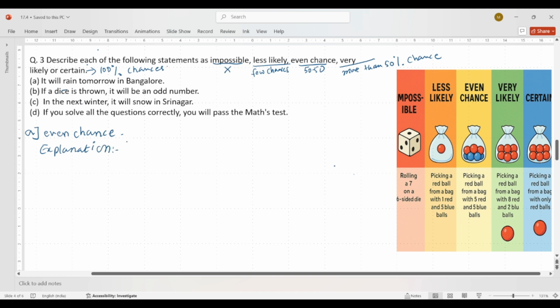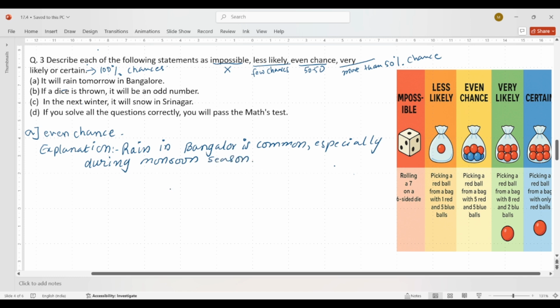Our explanation will be: rain in Bangalore is common, especially during monsoon season. Okay, so we have to give a brief explanation also for each condition.